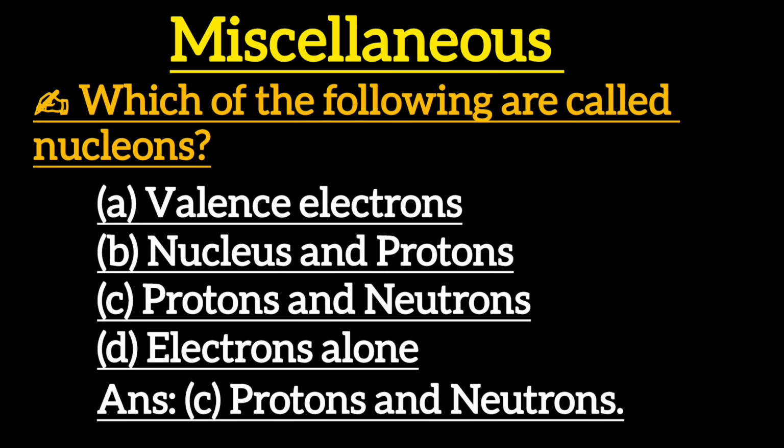Next one is, which of the following are called nucleons? Option A, valence electrons, option B, nucleus and protons, option C, protons and neutrons, option D, electrons alone. Correct answer is option C, protons and neutrons.